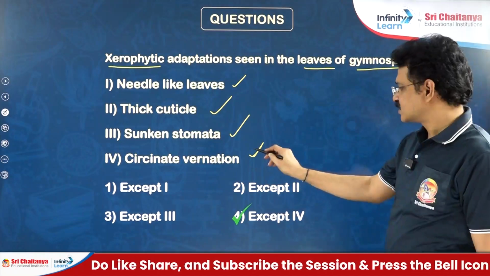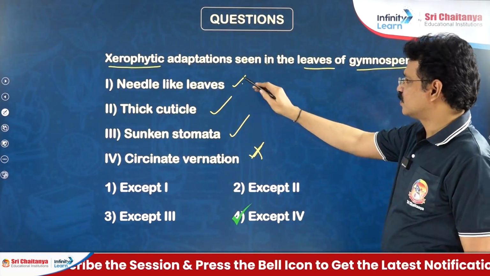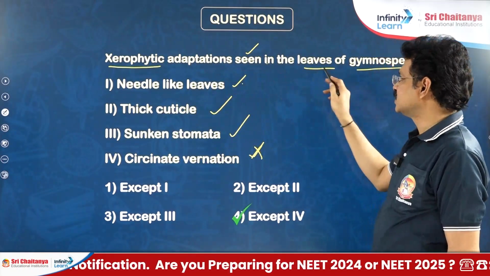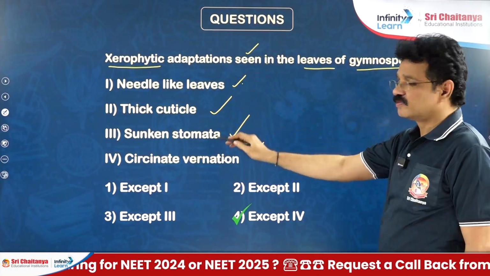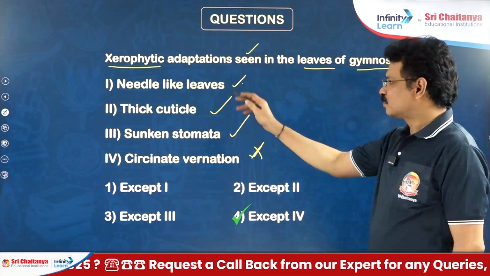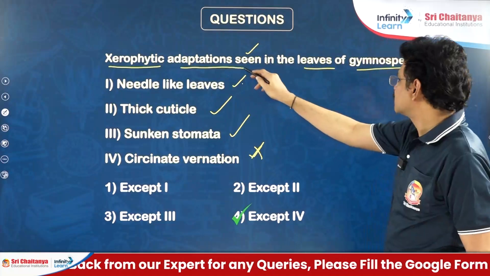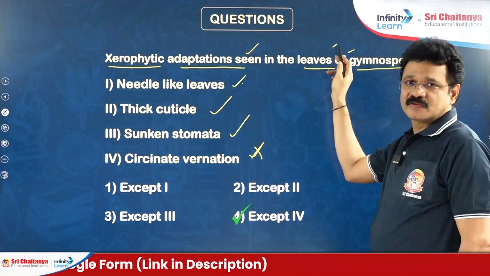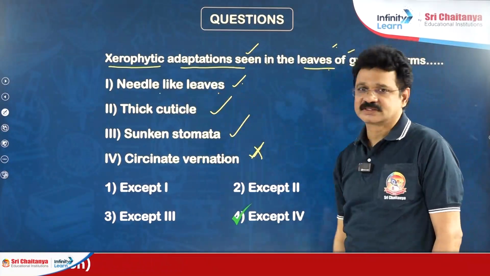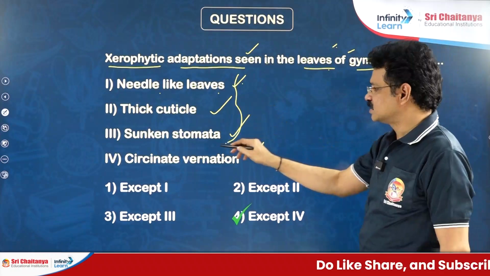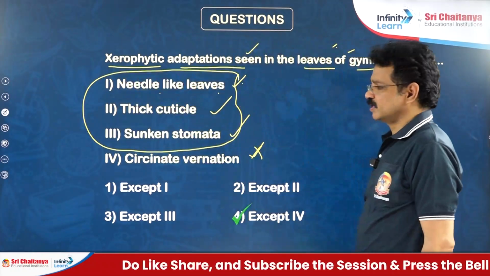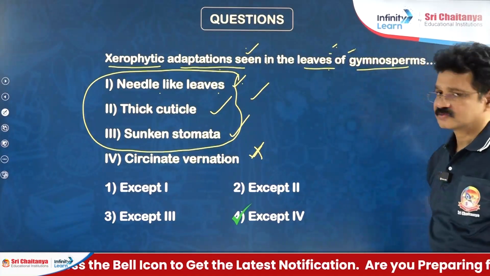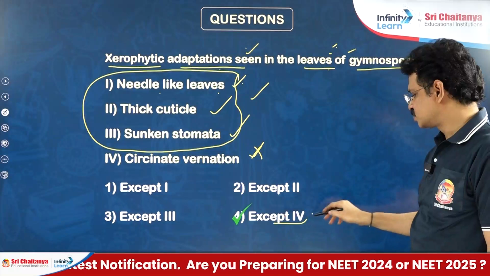What is the right answer here? Except 4, the remaining are all found in xerophytic members. To get the answer as all, the question should be changed into: what are the characters found in Cycas? All are possible. But the question is, what are the xerophytic adaptations found in leaves of gymnosperms? Cycas is an example for gymnosperm. Pinus is also an example for gymnosperm. In Pinus, leaves are modified into needle-like structures. That's why all these are essential to minimize transpiration. Hence, we can consider such are xerophytic adaptations found in leaves of the gymnosperms. Then the right answer is all except 4.